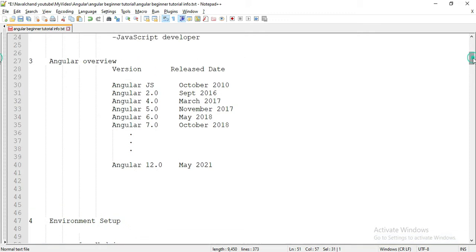Angular overview. The first Angular version was released in October 2010. It's called AngularJS. After that, Angular 2 in September 2016, Angular 4 in March 2017, Angular 5 in November 2017, Angular 6 in May 2018, and Angular 7 in October 2018. The latest version is Angular 12. It was released in May 2021.